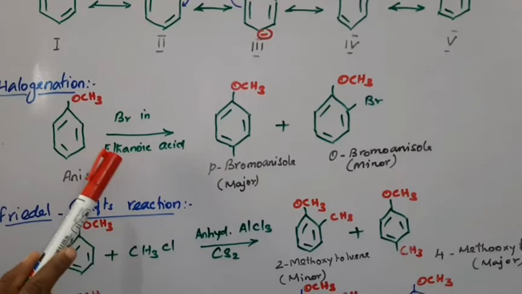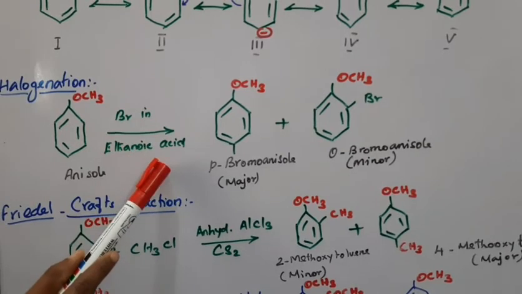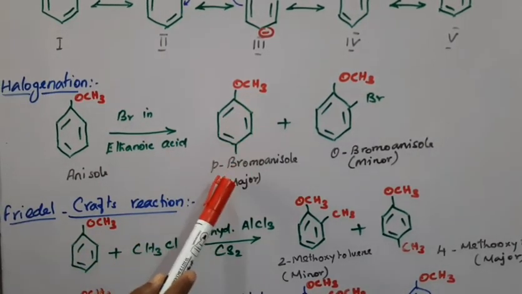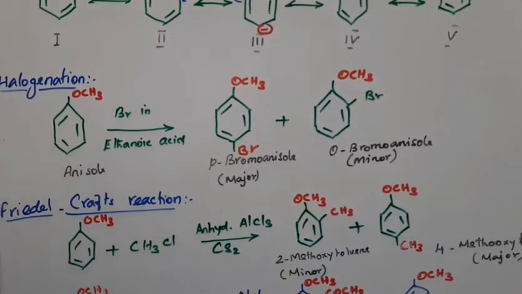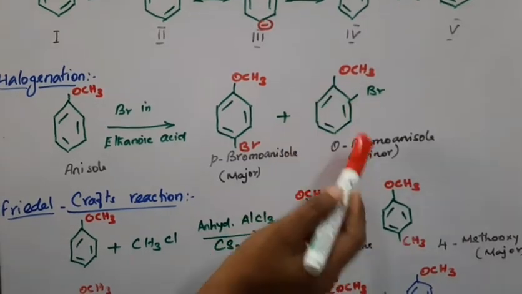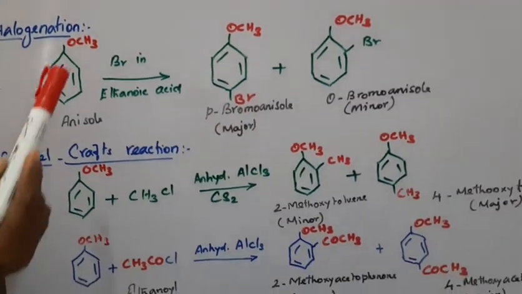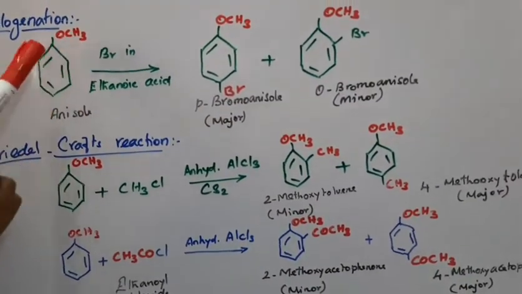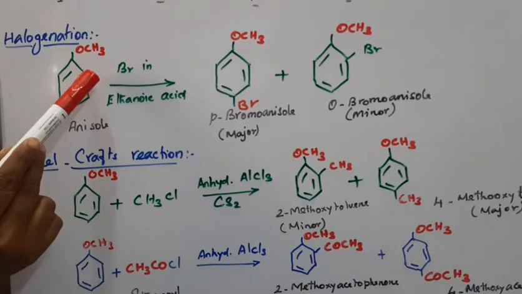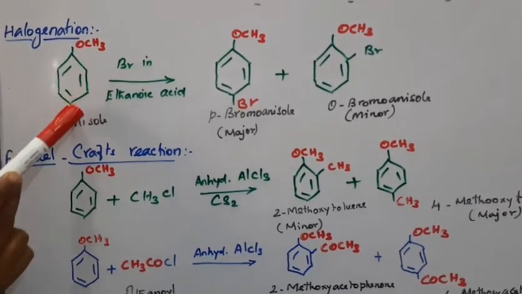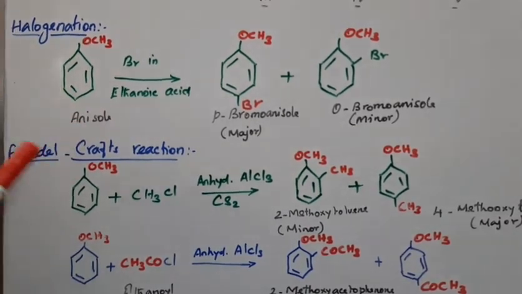This is anisole. It reacts with bromine in ethanoic acid to give para bromoanisole, and here ortho bromoanisole. Compared to this, the para position is major. The presence of the OCH3 group activates the benzene ring. The incoming electrophile, bromine, attacks the electron-rich positions, ortho as well as para, because of resonance.